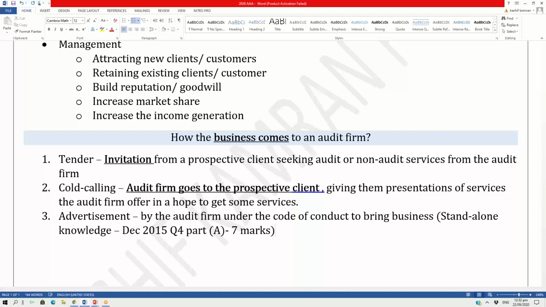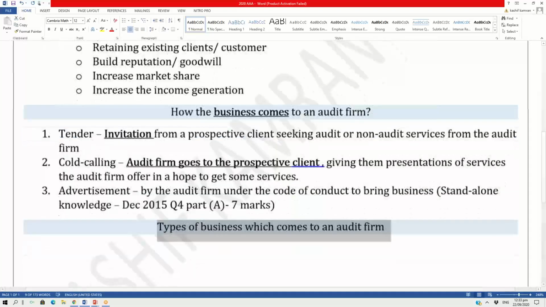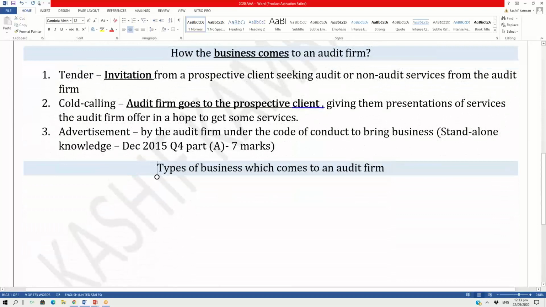Now, you need to understand the types of businesses which come to an audit firm. The types of businesses which come to an audit firm can be a new audit client.